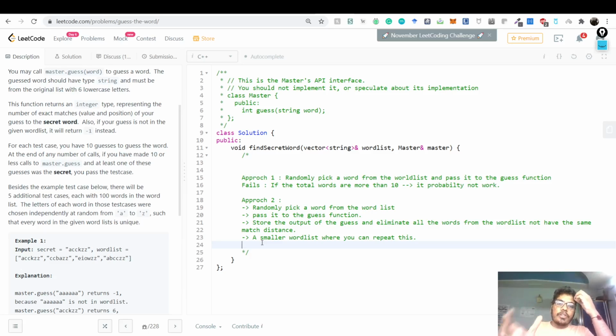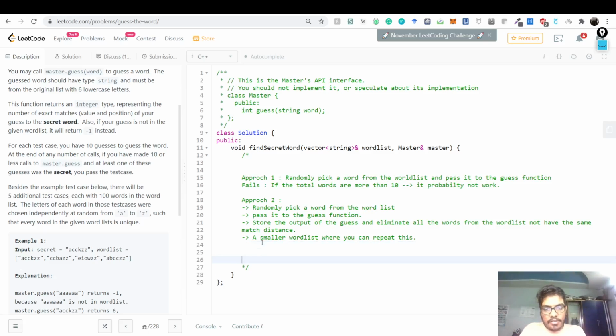has the least number of zero matches, right? You would want to find the number which has the least number of zero matches. It might have 6 matches, it might have 4 matches, it might have 5 matches. You would want to find the number which has the least number of zero matches with everybody inside, and that number would actually be the number which will go in the guess function, right? So if that number goes into the guess function, then what will end up happening is that it will not have a zero match. Most probably it will have a match which is not zero with everybody else, and all the other matches will be eliminated, right? So this is what is called the minimax approach.